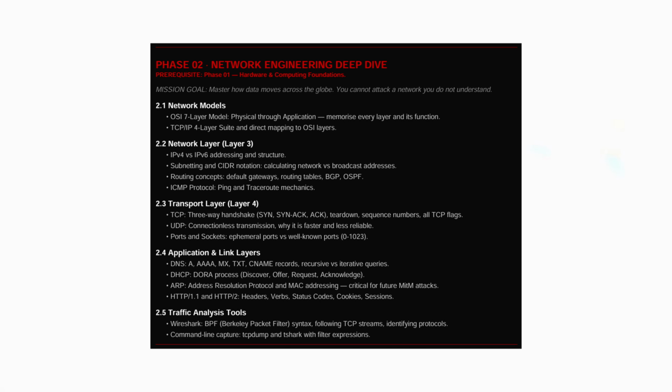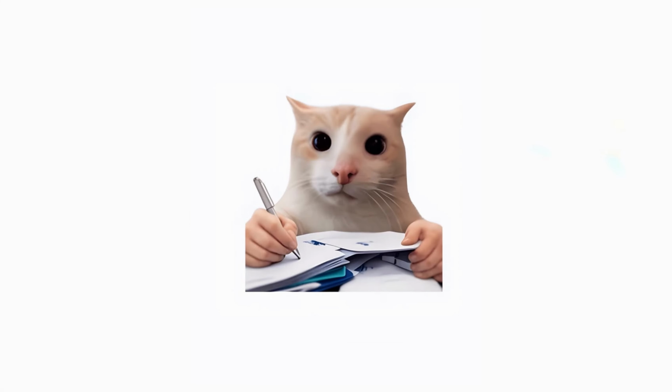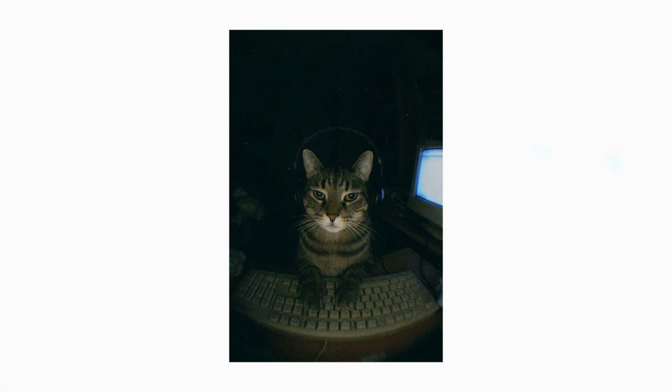Phase 2 is network engineering. The OSI model, TCP three-way handshake, DNS, ARP, DHCP, and HTTP headers. You must be able to open Wireshark, capture live traffic, and read what every packet is doing. Not just know the theory, actually read it. You cannot attack a network you cannot read. This phase is not optional and it is not boring. It is the foundation every phase after this depends on.